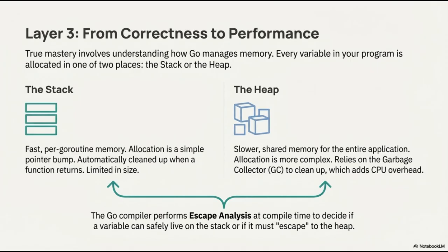In contrast, the heap is slower, shared memory used by the entire application. Allocation on the heap is more complex and relies on the garbage collector to reclaim space, which introduces additional CPU overhead. To balance these two environments, the Go compiler performs escape analysis at compile time. This process automatically determines if a variable can safely reside on the stack for maximum performance, or if its lifecycle requires it to escape to the heap. By understanding this mechanism, you can write more efficient code that minimizes unnecessary pressure on the garbage collector.